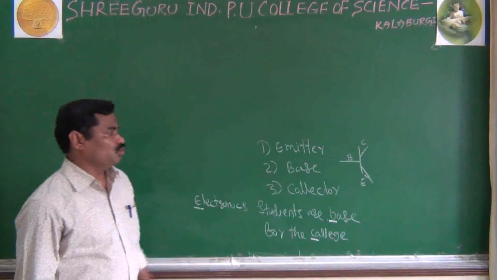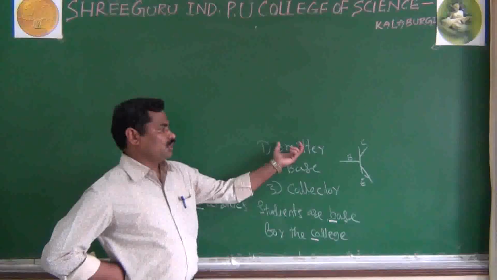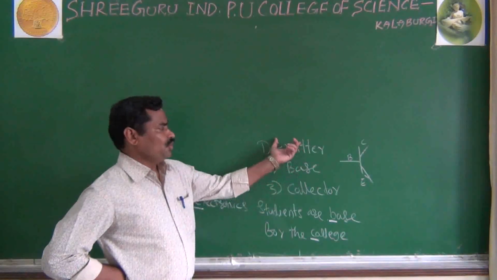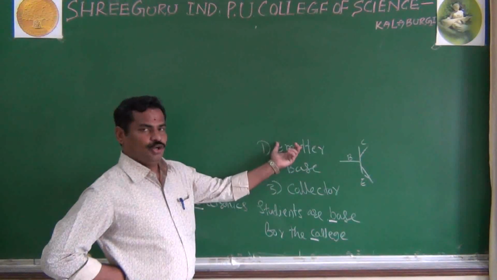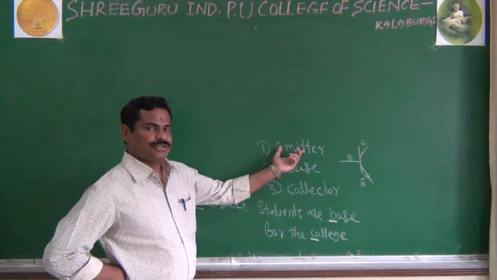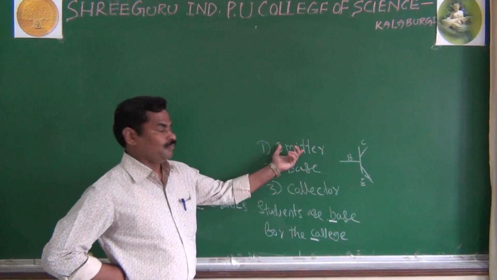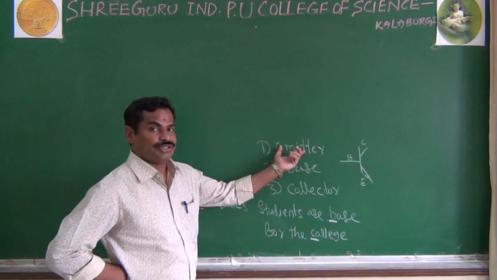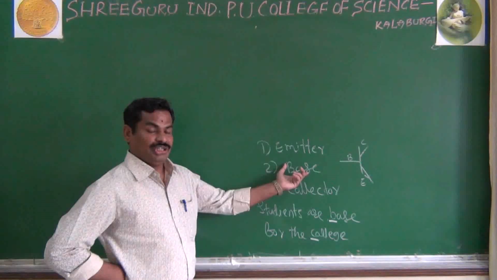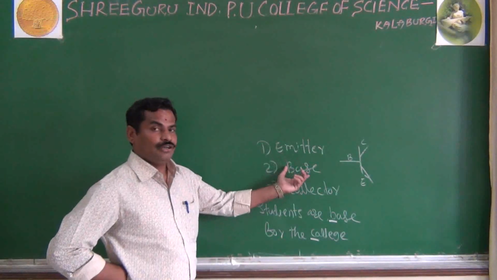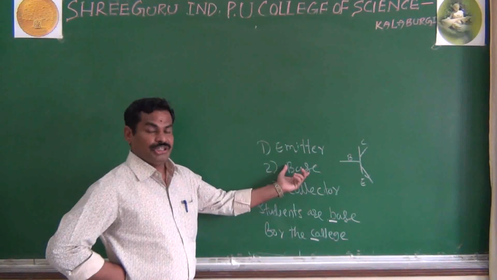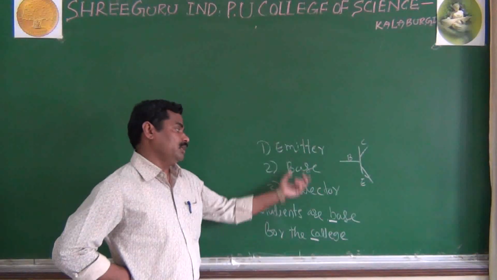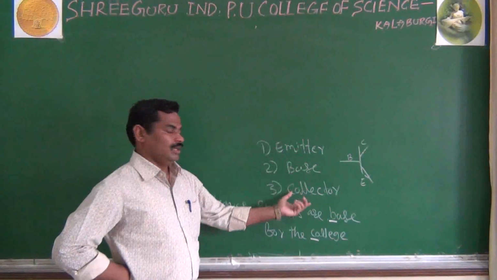Before that, let us go in brief through the main function of the emitter, the base, and the collector. Especially the emitter: it is heavily doped. It emits the charge carriers, or it produces the charge carriers. In the same way, the base is lightly doped. The main function of the base is to control the flow of current, or it connects the emitter and collector.